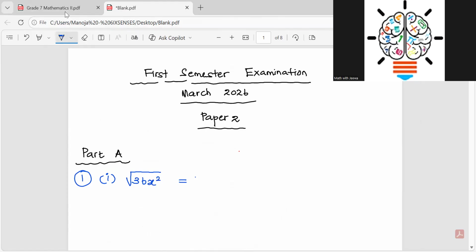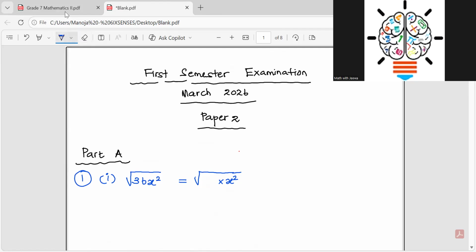So I write the square root of 6 squared times x squared, right? Or else, straight away you can write 36 into x squared. The square root of 36 is 6, and the square root of x squared is x. So you write the final answer, 6x, right?